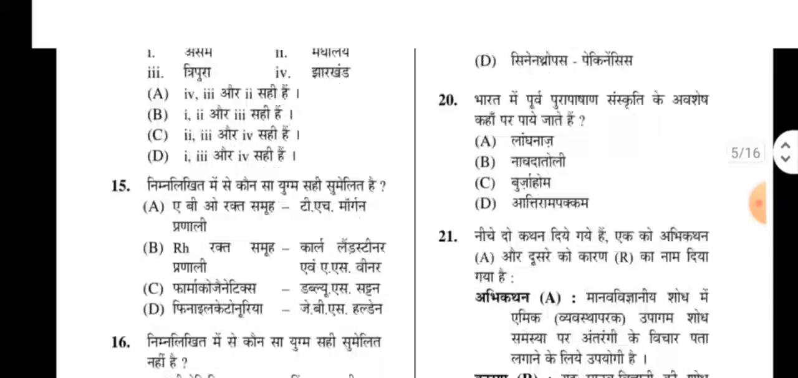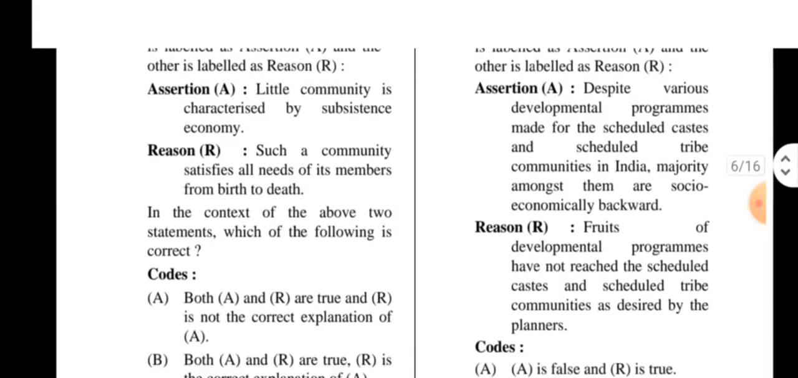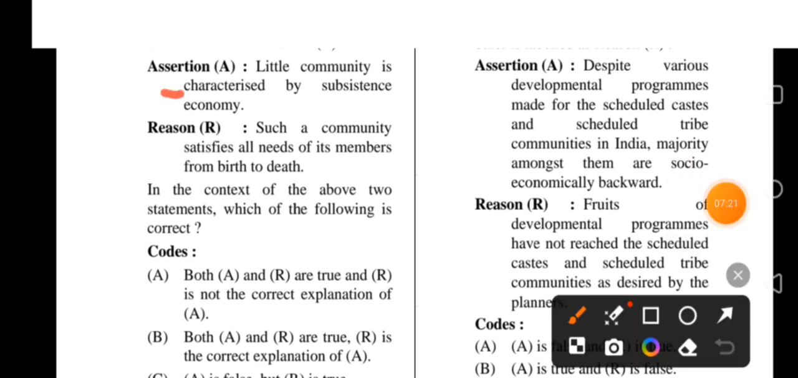22. Assertion: little community is characterized by subsistence economy. Reason: such a community satisfies all needs of its members from birth to death. So both are correct and R is the correct explanation of A.